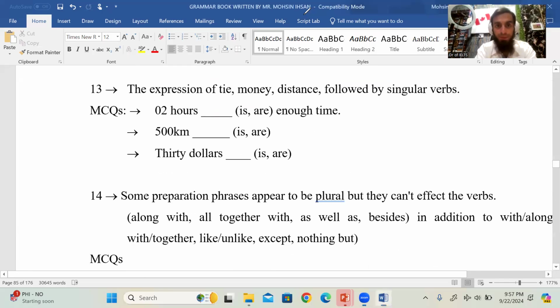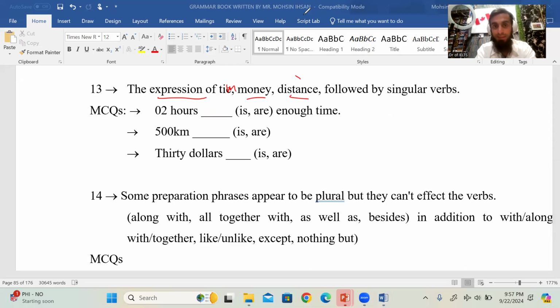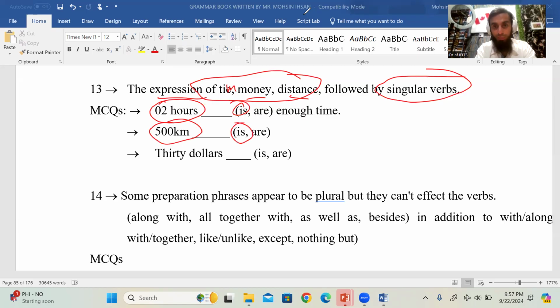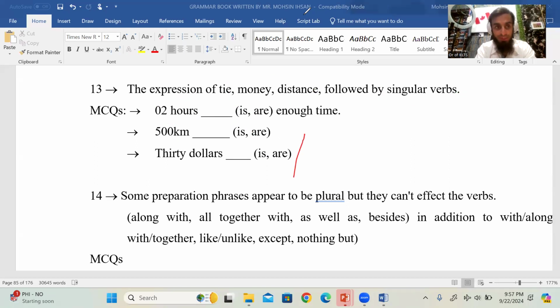Time expression. The expression of time, money, distance: these three things will always be followed by a singular verb. For example, 2 hours is enough. 500 kilometers is more. $30 is very less, right? Time, money and distance के expression के साथ हमेशा आपका singular verb लगेगा.